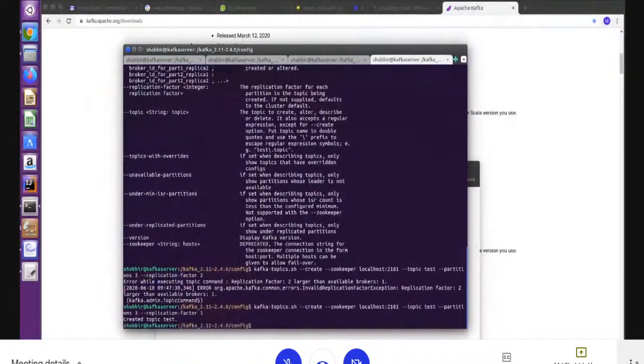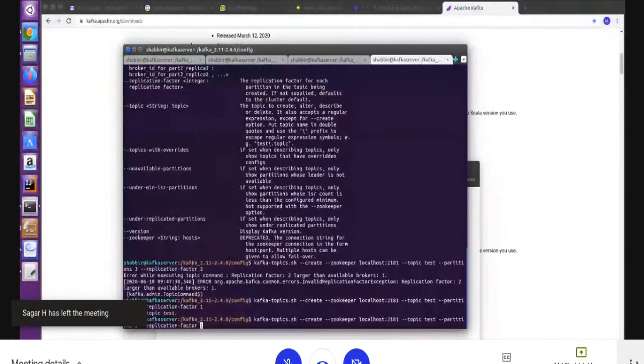Yeah, the topic is created. Right now, the topic has been created. Now we will see how many topics we have, listing all the topics, right? So I have the command kafka-topics.sh with the list parameter.